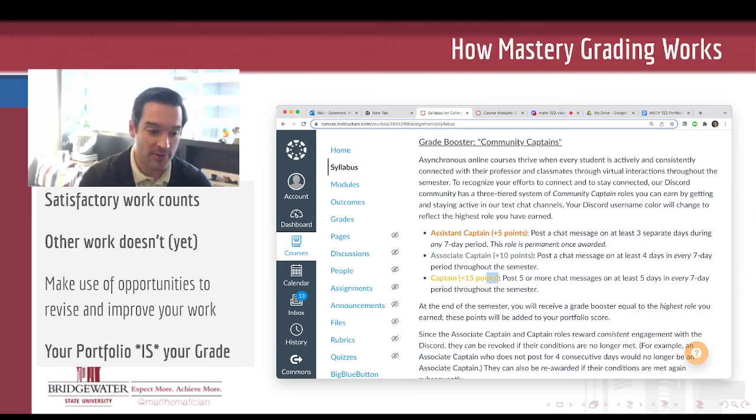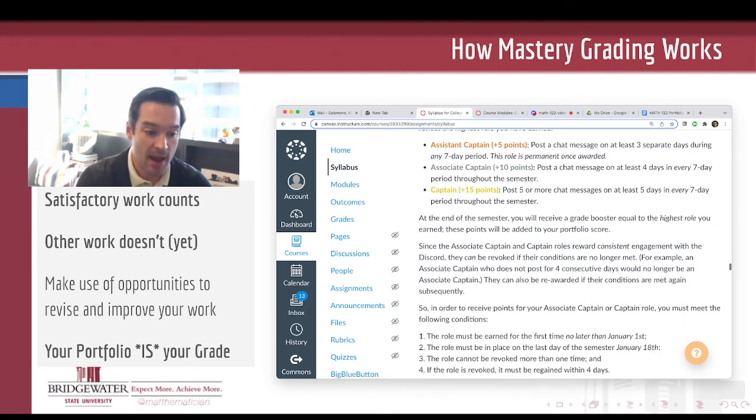The highest rank, the rank of captain, is for those who post 5 or more messages on at least 5 out of every 7-day period throughout the semester. So this means you really have to stay active. You can't miss more than 2 days in a row of posting 5 or more messages in the Discord. This is a pretty high bar, but if you meet that bar, I want to reward that with the highest rank, the rank of captain.